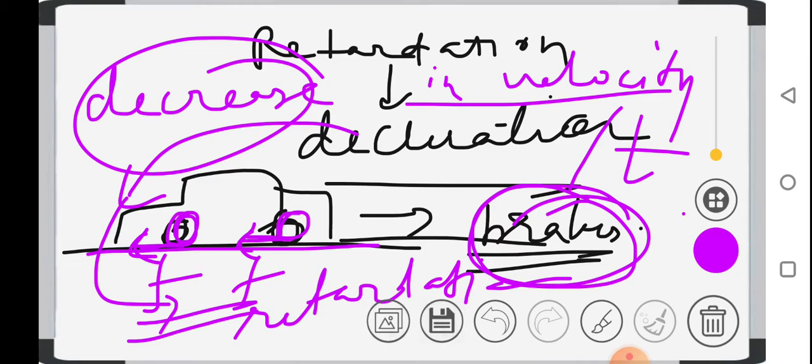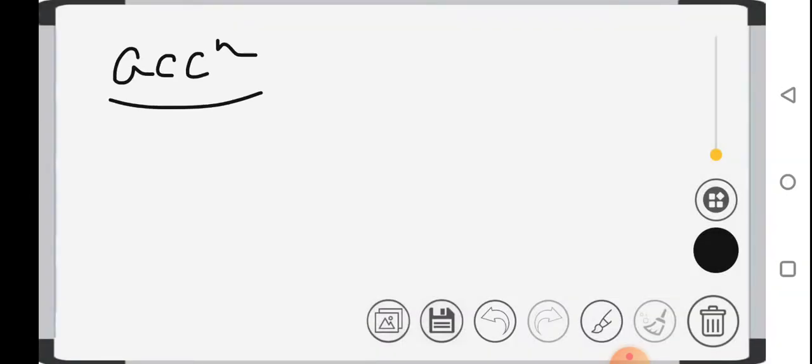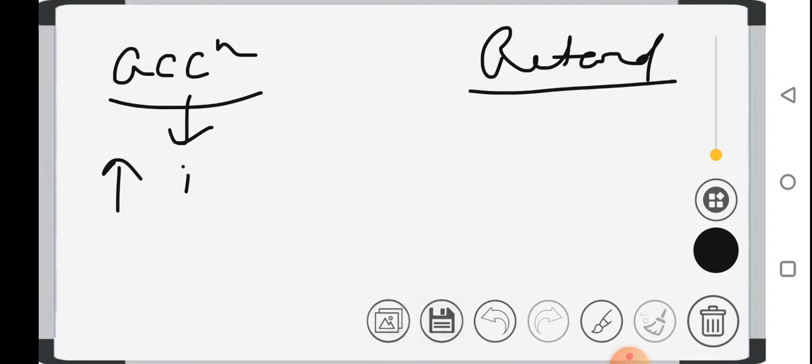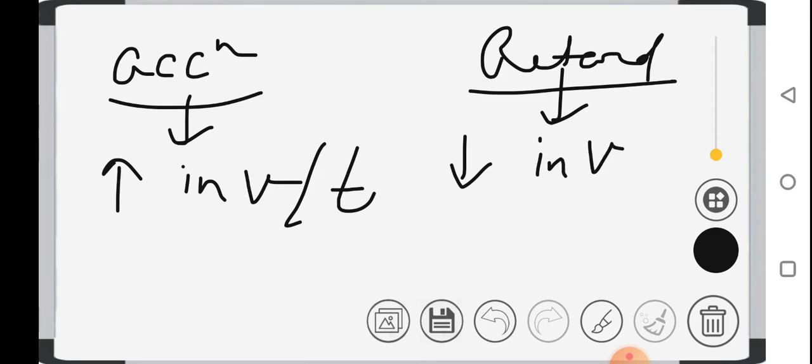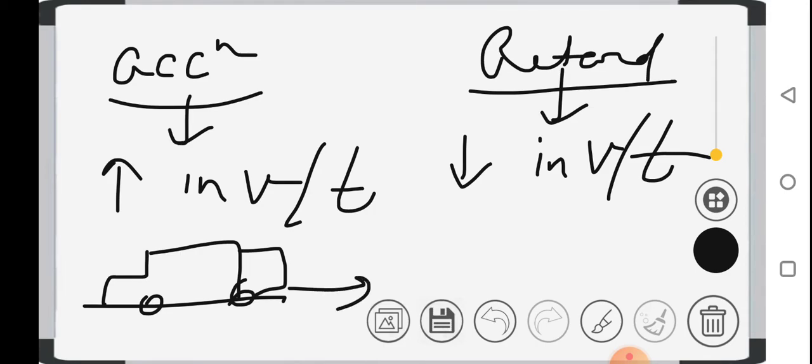तो acceleration क्या होता है बेटा? Acceleration is always increase in velocity with respect to time, and retardation is decrease in velocity with respect to time. Acceleration means suppose you are driving on the road, your car is moving in the forward direction, and after every certain interval of time you are increasing your velocity. That means acceleration is taking place.